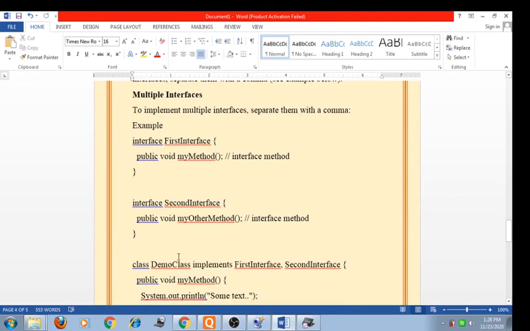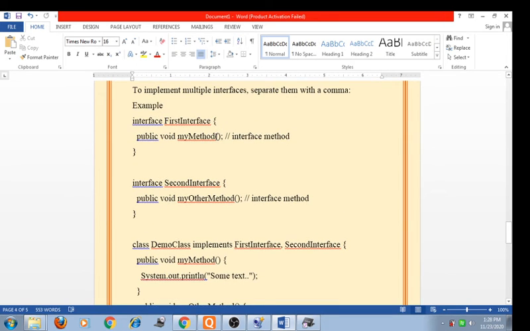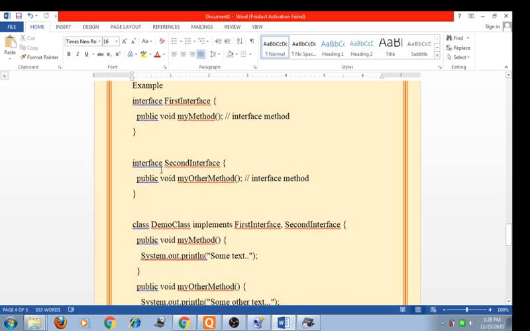For example, suppose I take an interface, FirstInterface, and I put the interface method myMethod. Now public void myMethod, here the method has no body. Then I take another interface, SecondInterface, with another method, public void myOtherMethod.